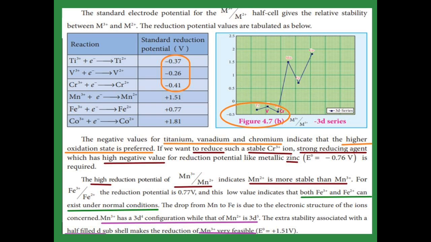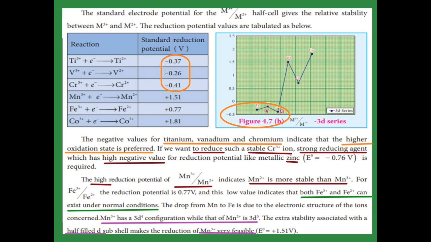Now we are going to see the relative stability between the metal 3 plus state and the metal 2 plus state. The reduction potential of metal 3 plus to metal 2 plus is given in the table. First you see titanium 3 plus changed into titanium 2 plus. The value is given as minus 0.37, vanadium 3 plus to vanadium 2 plus is minus 0.26, and chromium 3 plus to chromium 2 plus is given as minus 0.41. It is indicated in the graph.